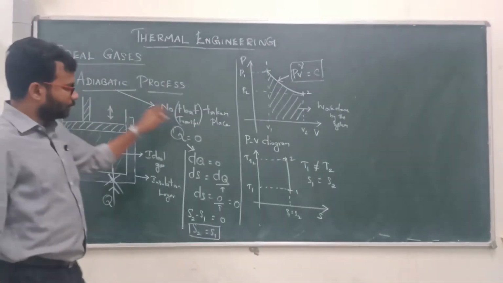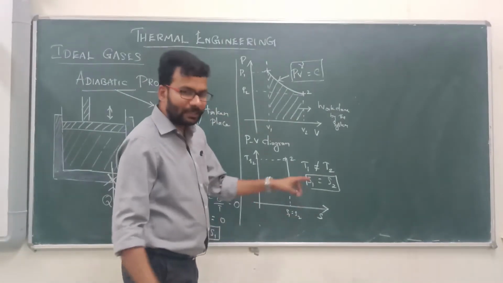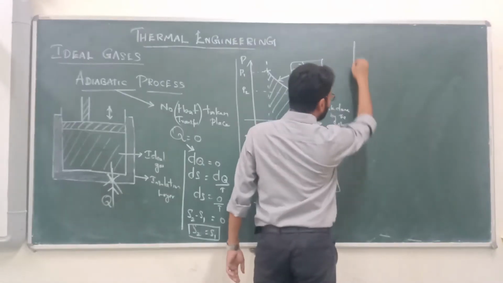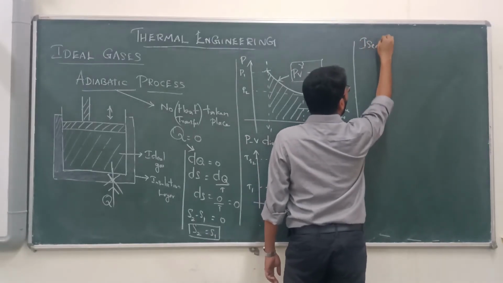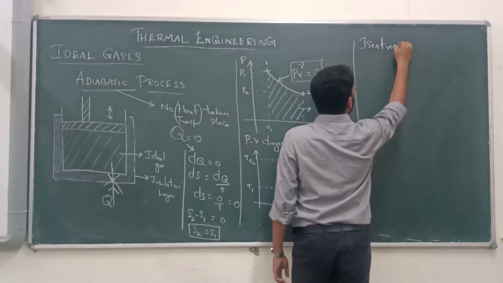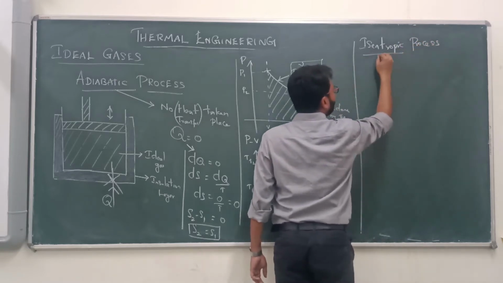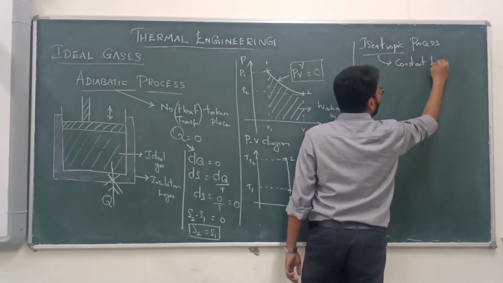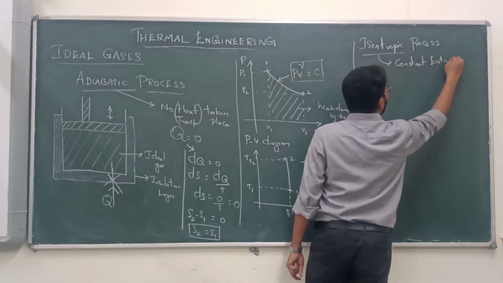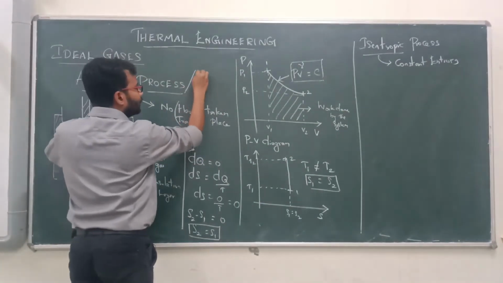For this condition, this adiabatic process is also called an isentropic process. Isentropic means constant entropy.